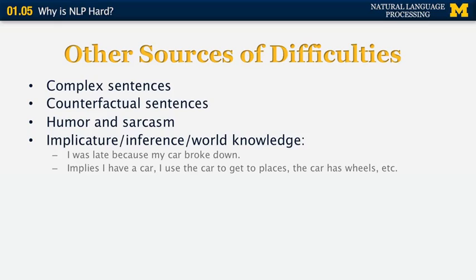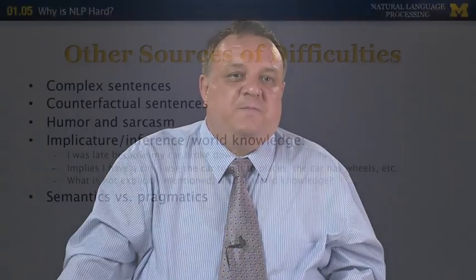For example, my car broke down implies that I own the car. I use the car to get to places. It also means that the car has wheels, that the car can brake, and that when a car breaks, that causes you to be late for a meeting. So what is not explicitly mentioned is very important for a computer, and also what is word knowledge. Very often you cannot come up with any reasonable interpretation of a sentence if you don't have access to the implied knowledge that humans take for granted.